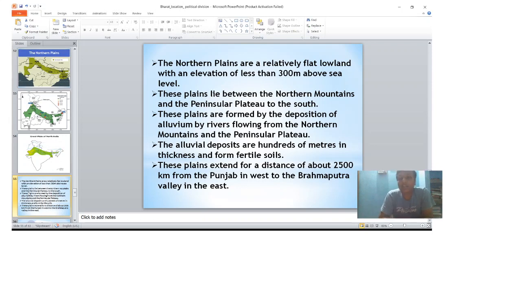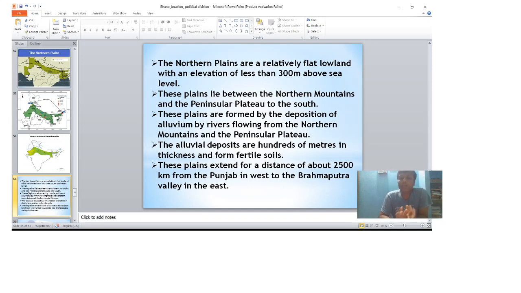So guys, these are formed by the deposition of alluvium by rivers flowing from the northern mountain and the peninsular plateau. Yes, we are going to discuss all these rivers later.